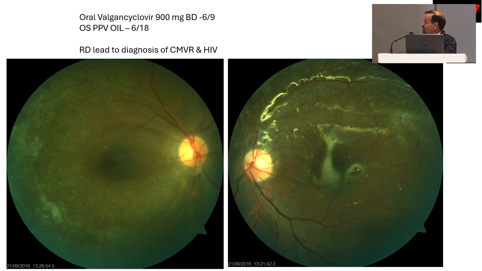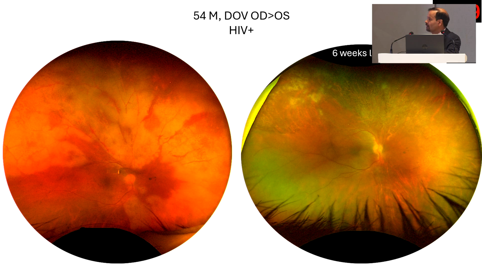In this patient, in fact, RD was a boon. Otherwise, he could have presented later on when the macula and optic nerve had atrophied. So this is another patient. If you see, there is large involvement of the periphery, almost reaching up to the posterior pole in the right eye. This patient was again treated with valganciclovir therapy, and you can see there's nice healing. This is the typical pattern of healing. It leaves behind some amount of pigmentation, and there would be some areas of granularity which will resolve slowly.